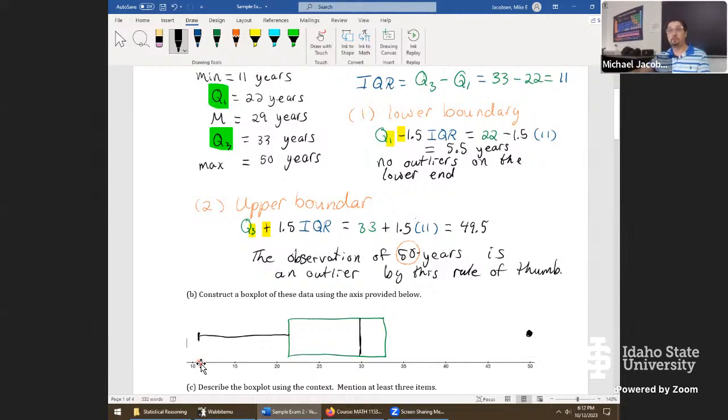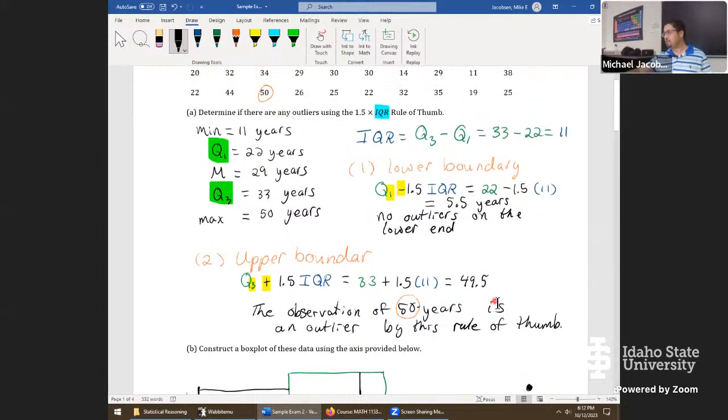The next thing that is kind of important is the whisker going to the right. It does not connect to 50, since 50 was an outlier in this problem. So we need to find the next value smaller than 50 in our original data. Let's go see if we can find it. So 50 is thrown out as an outlier. It's already there. It will be in the plot.